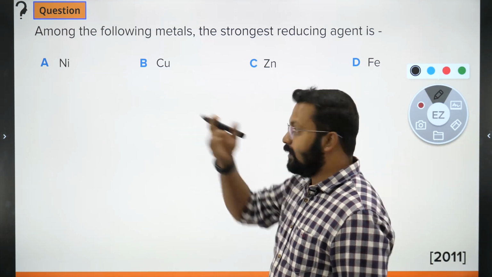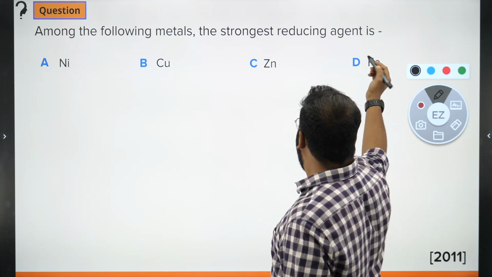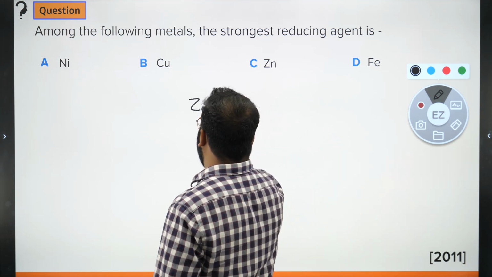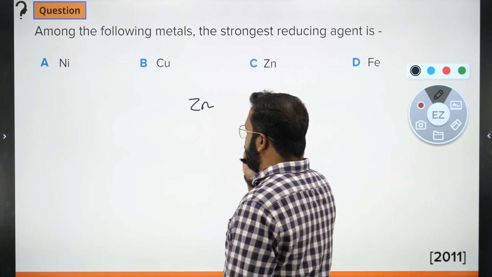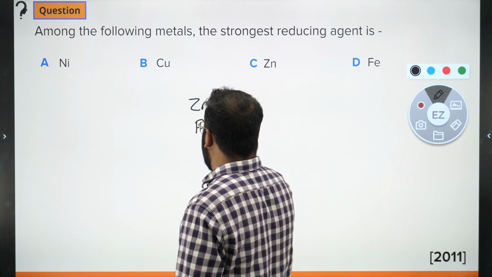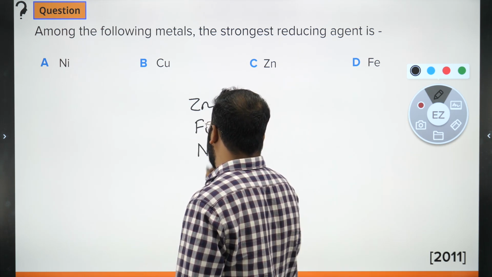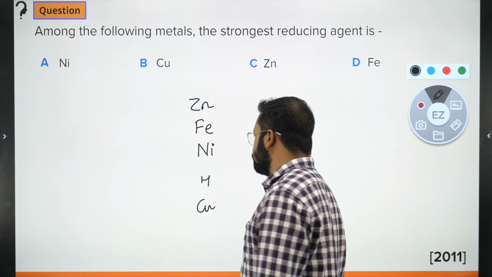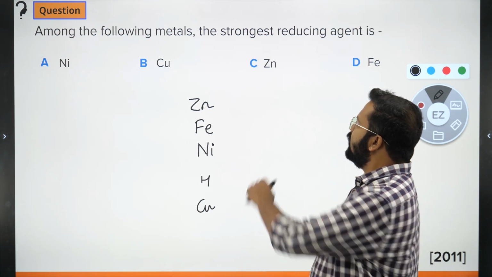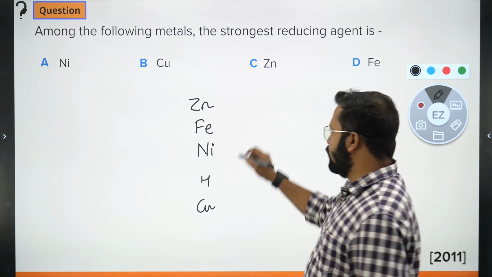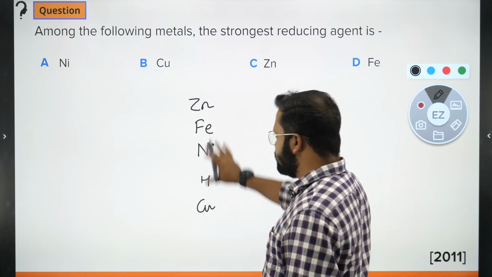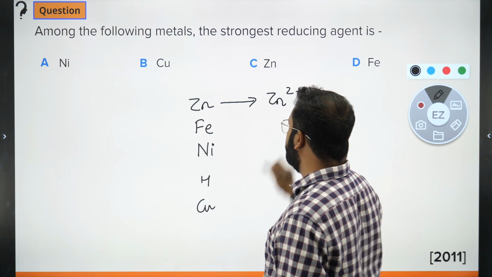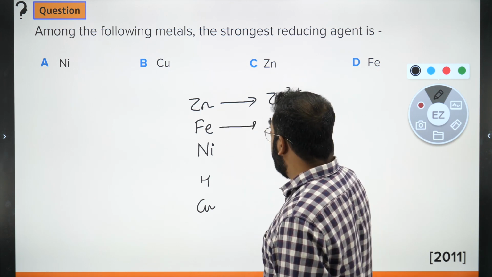It is copper. Okay, and if I look at iron, zinc, nickel, the arrangement is zinc, followed by Fe, followed by Ni, and then comes hydrogen and then copper. Okay, now the point is strongest reducing agent. This series tells me about the tendency of zinc to convert into zinc 2 plus. Okay, Fe to convert into Fe2 plus.